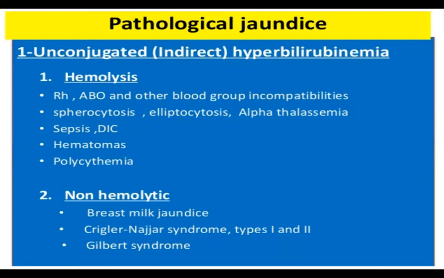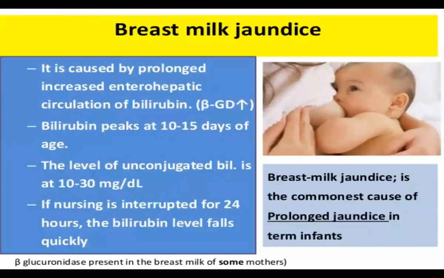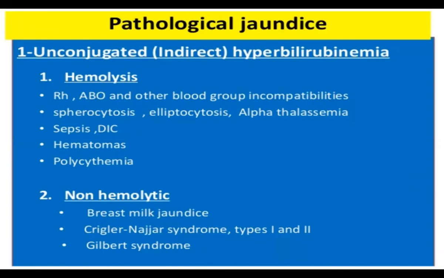Non-hemolytic causes include breast milk jaundice, which we saw previously, Crigler-Najjar syndrome type 1 and 2, and Gilbert syndrome.